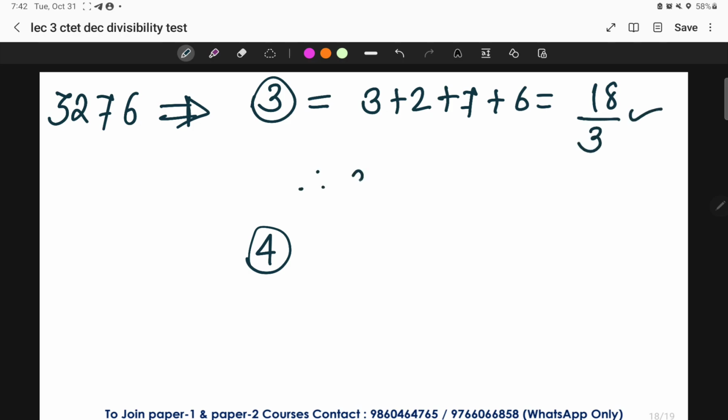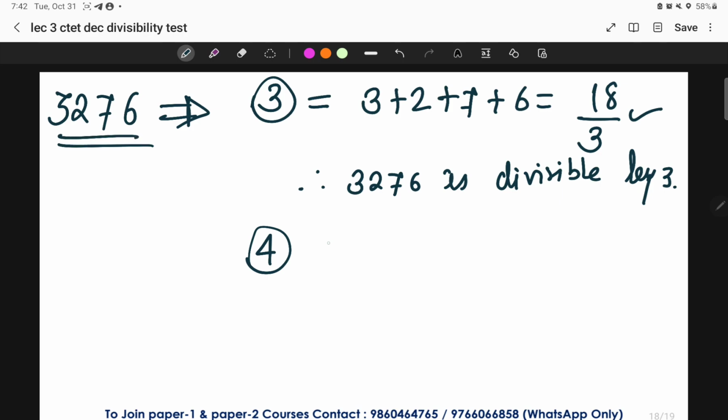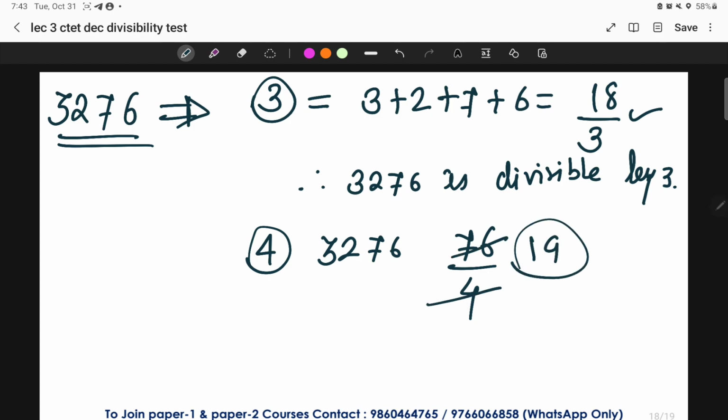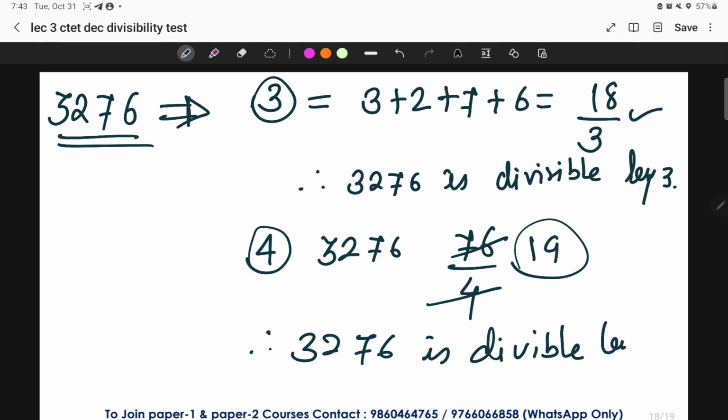Hence we can say that 3276 is divisible by 3. Now let's check whether this number is divisible by 4 or not. To check this, we usually just focus on the last two digits. Yes, 76 is divisible by 4. We know 19 fours are 76. Hence, we can conclude that 3276 is divisible by 4.